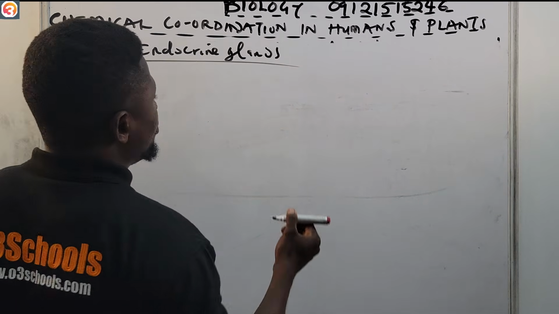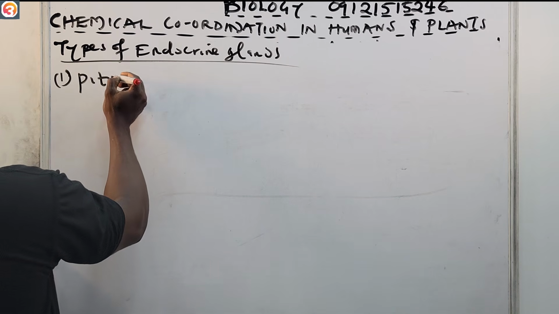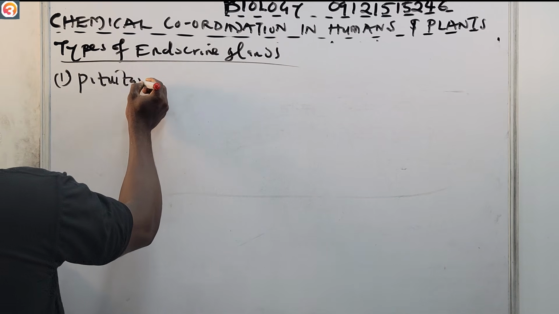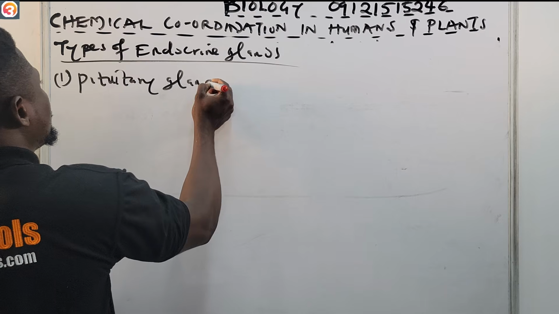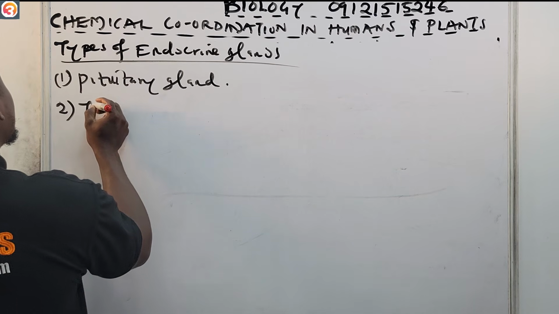This is very important. Number one, we have what we call the pituitary gland. Also, number two, we have the thyroid gland.